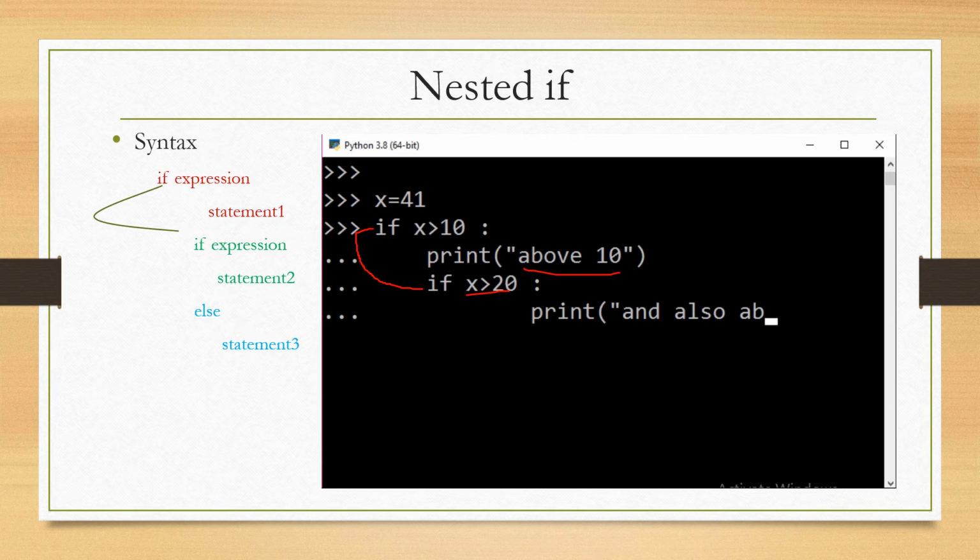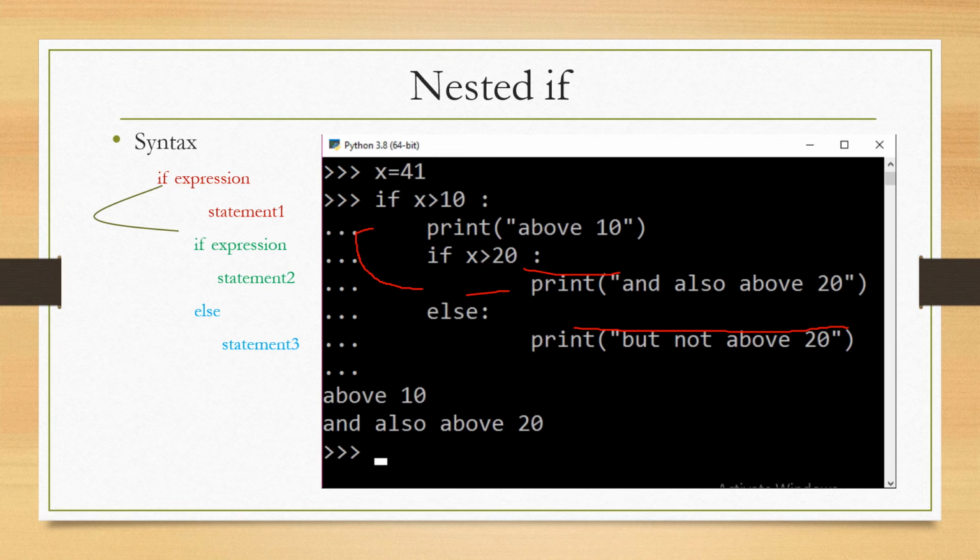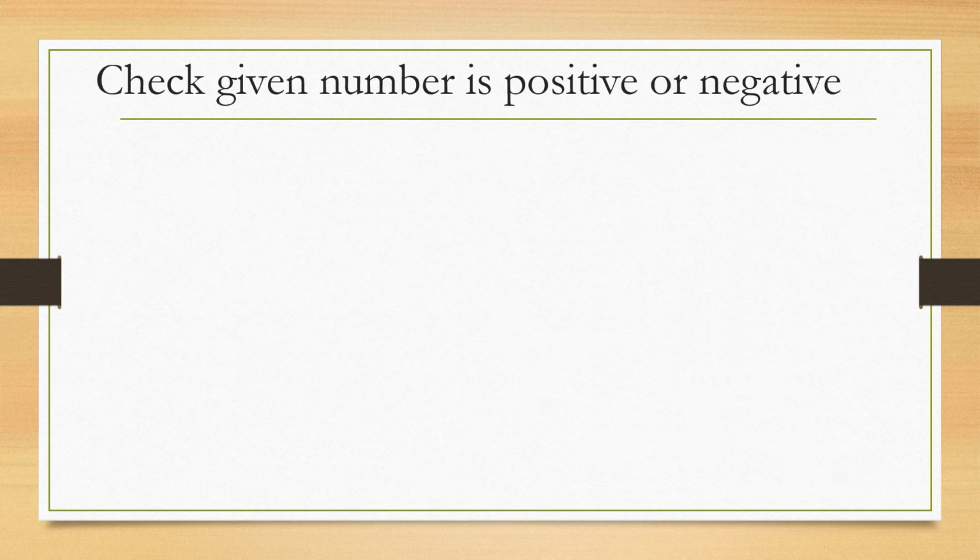Yes, it is true. So this message, above 20, is also displayed. So like this you can add an if in another if, that is nested if. Else this message is displayed, but not above 20. Obviously 41 is greater than 10 and 20. So two results are displayed with the help of nested if.